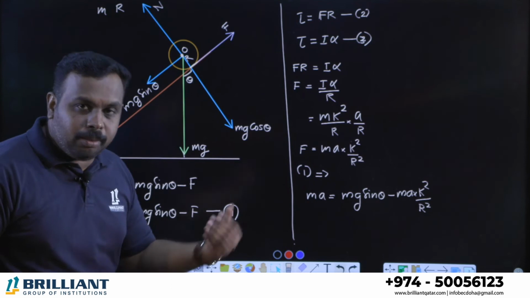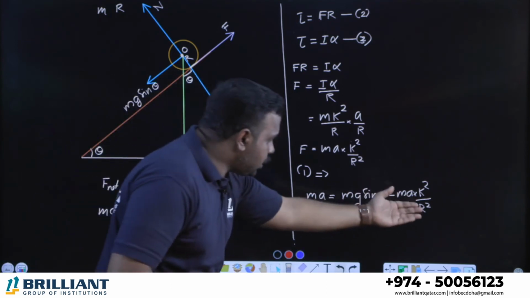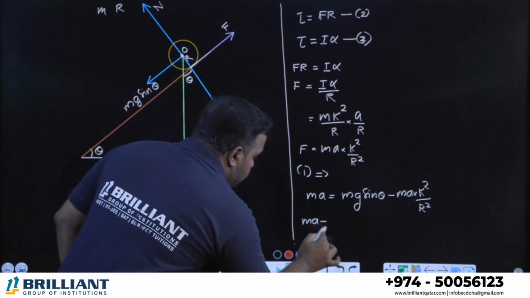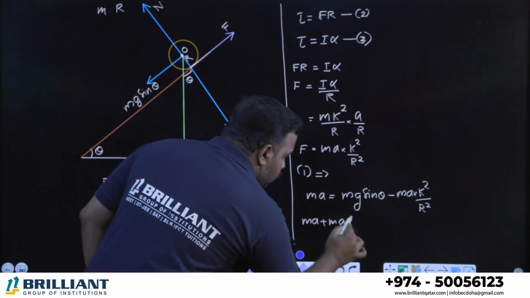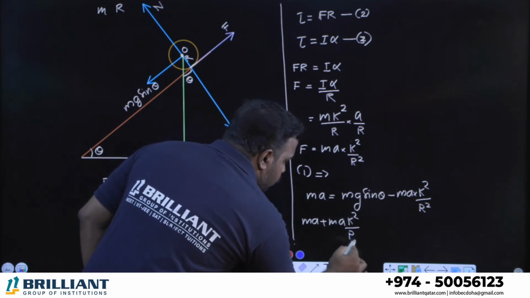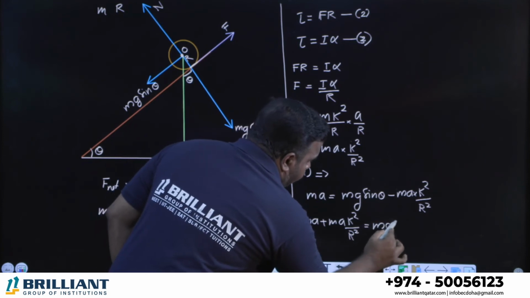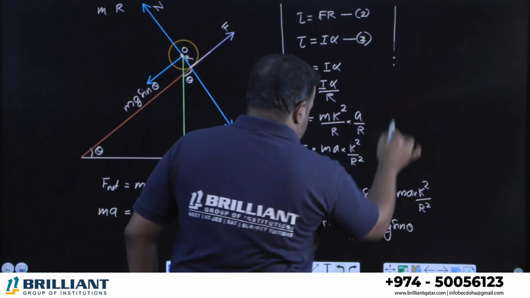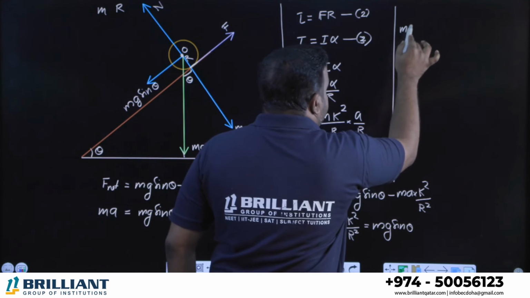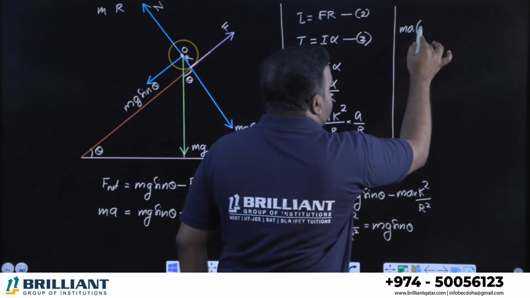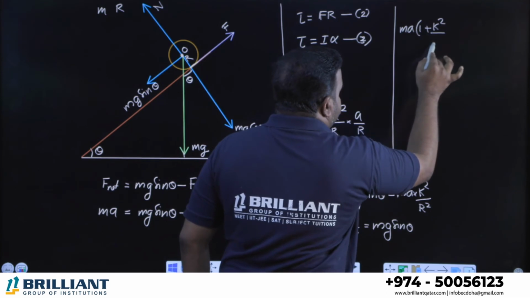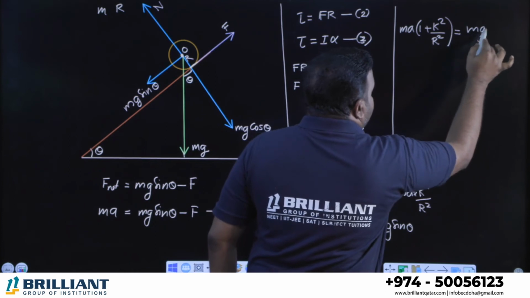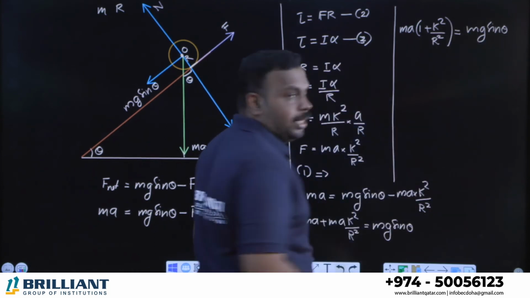So what was our aim? Our aim is to determine the value of acceleration, right? So take this MA K square by R square to this side. So we get MA plus MA into K square by R square is equal to mg sin theta, right? Okay. So here MA is common, take it out. So it will be MA into 1 plus K square by R square, equal to mg sin theta.